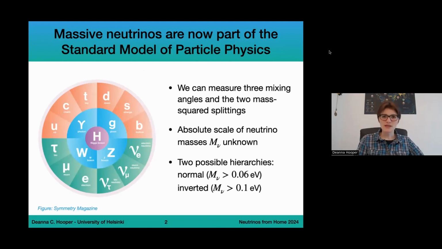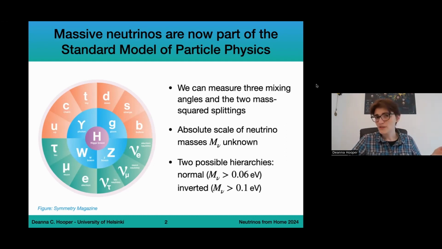While we try to constrain the masses of neutrinos, the absolute scale of the neutrino masses, so the sum of the 3 masses of neutrinos, is currently unknown. We have lower theoretical bounds from a particle physics perspective. This comes in the form of normal hierarchy or inverted hierarchy. So this is related to whether we have 2 massive and 1 light neutrino or 2 light and 1 massive neutrinos. In the case of normal hierarchy, we have a lower theoretical bound of the sum of neutrino masses larger than 0.06 electron volts, while in the case of inverted hierarchy, this lower theoretical bound is 0.1 electron volts. So this is what we know from particle physics.